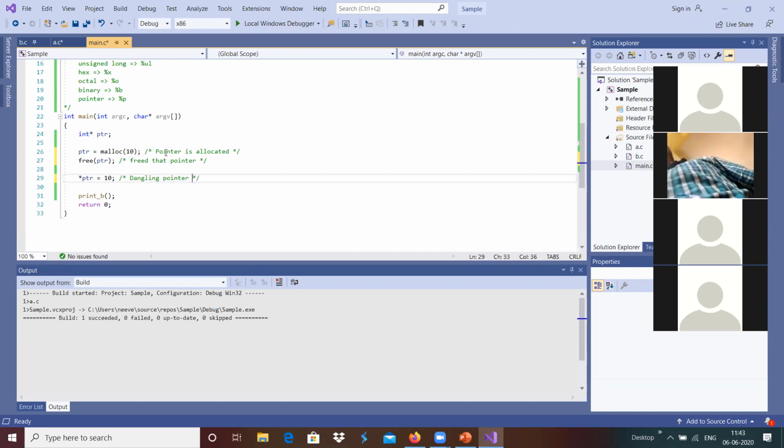For example, we have allocated a pointer with the space, and we have freed that pointer of the space, and after that, if we try to access it, that is the dangling pointer. For example, here we don't have the memory to access, but we are trying to access it over here. This is a dangling pointer. We should avoid this kind of dangling pointer in our implementation, basically program development.